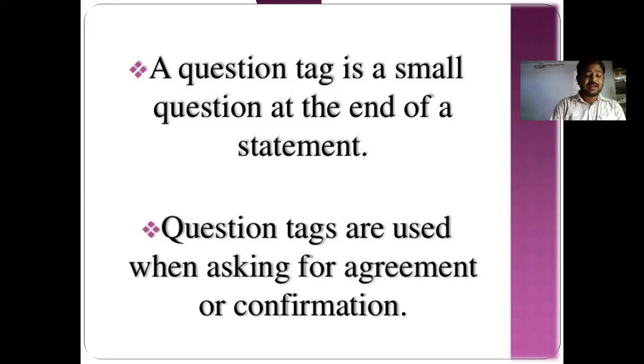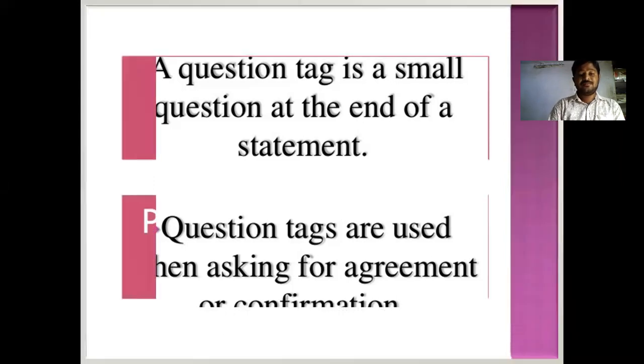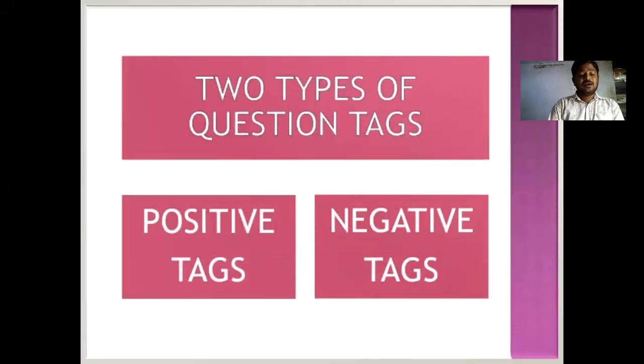How can we make a declarative sentence into a question tag? It is a simple way that we can learn. For suppose, we can take an example: She is rich. So this is a statement. When we look at the statement, it begins with a capital letter and ends with a full stop. She is rich. If you want to make it an interrogative sentence, a question tag,